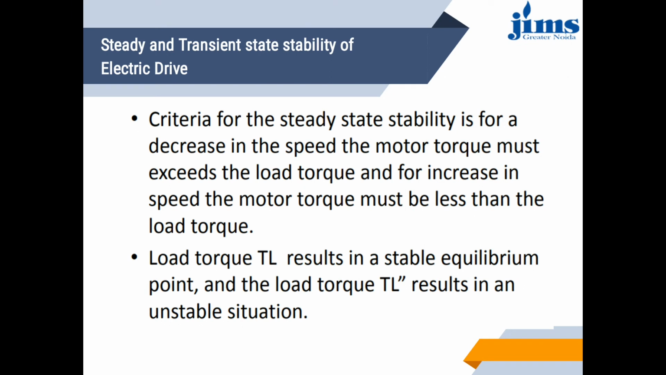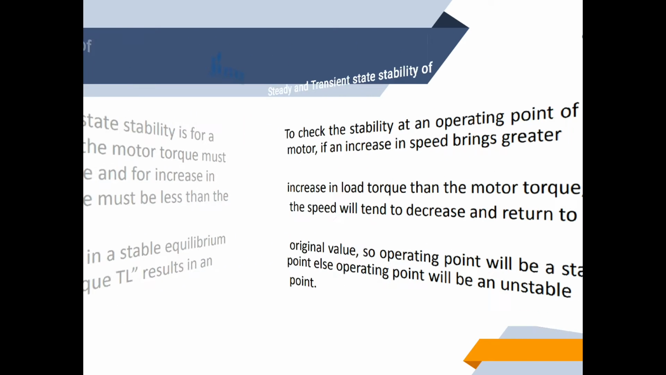Now the criteria for the steady state stability is: for a decrease in the speed, the motor torque must exceed the load torque, and for an increase in speed the motor torque must always be less than the load torque. That means Tm should be less than TL. A load torque greater than the motor torque results in the stable equilibrium point, and the lower load torque results in an unstable situation.